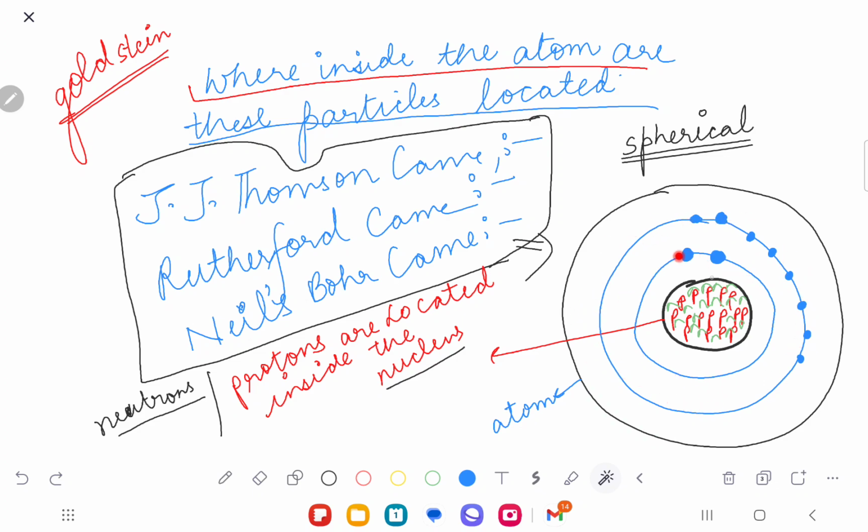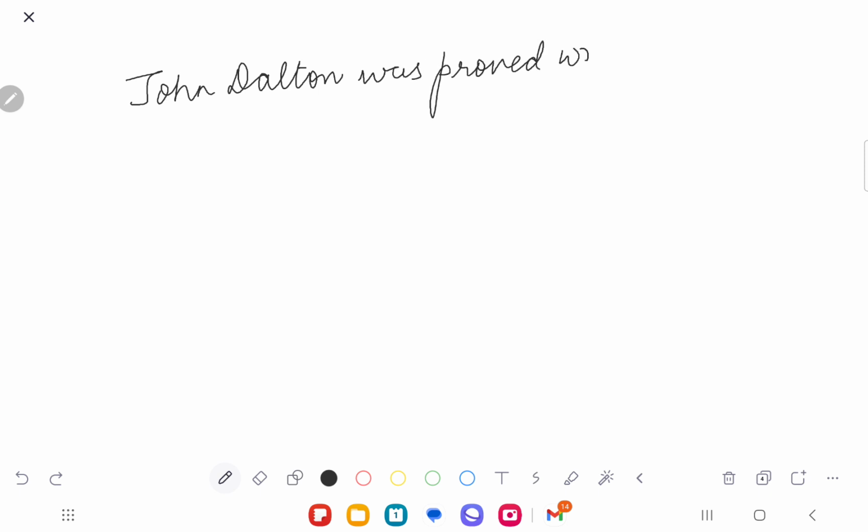Understood or not? Yes. So what is the concept? The concept is the location. John Dalton was proved wrong. Why? Because John Dalton said that the atom can't be broken down. But J.J. Thomson, Goldstein, and Chadwick actually broke down the atom.